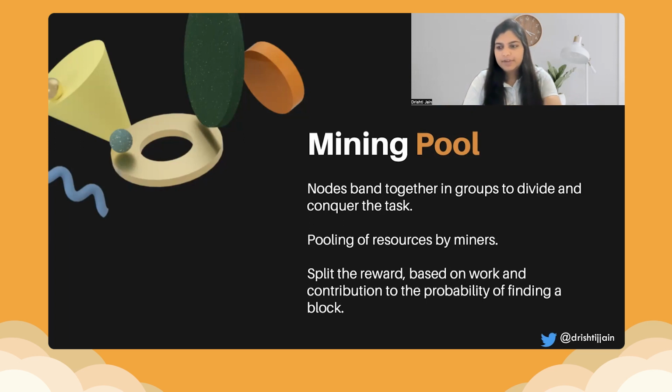So that is a simple way of seeing how each of this works and how we can go ahead with it through mining pools, because there might be a node in the pool who is not contributing that much in terms of compute power, but is still contributing and has a share. Say one node has a 20% share in contributing and the other has 80%. So when they get the reward, they would split it 80-20 again.